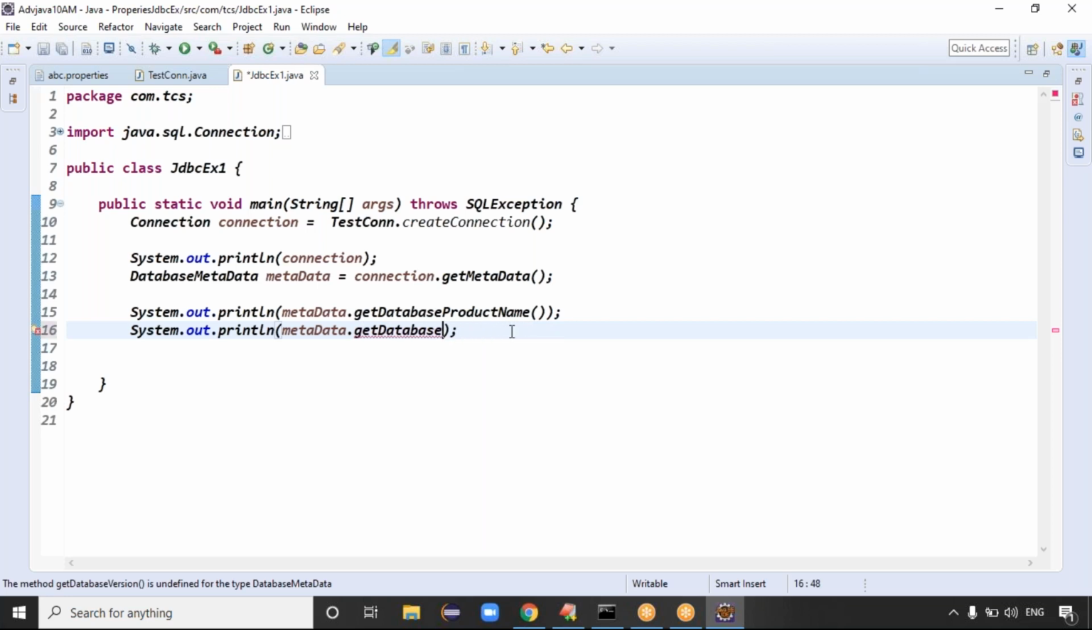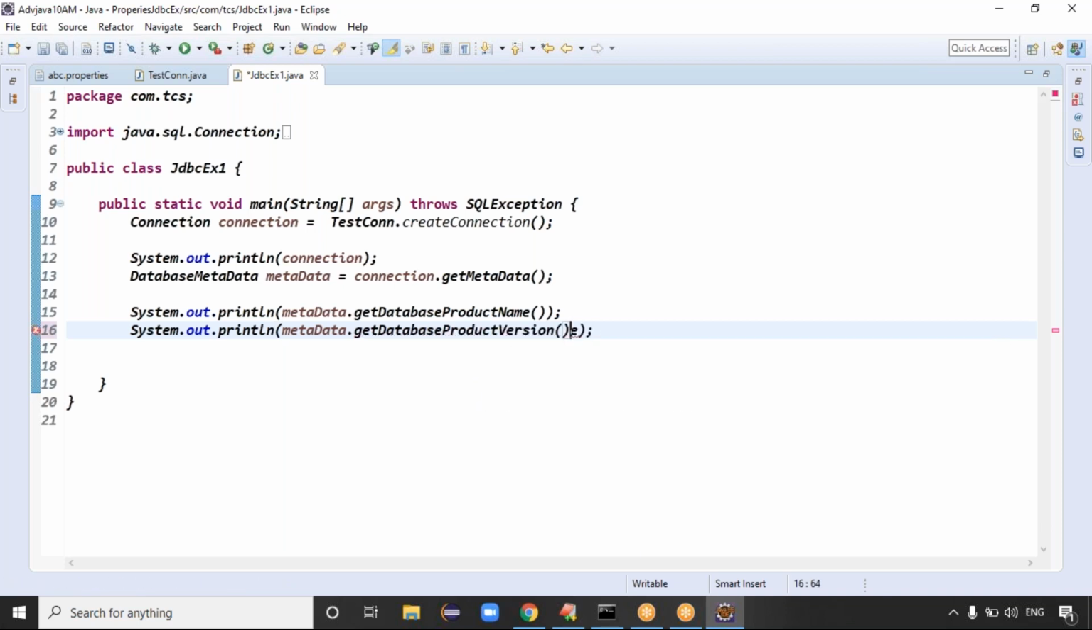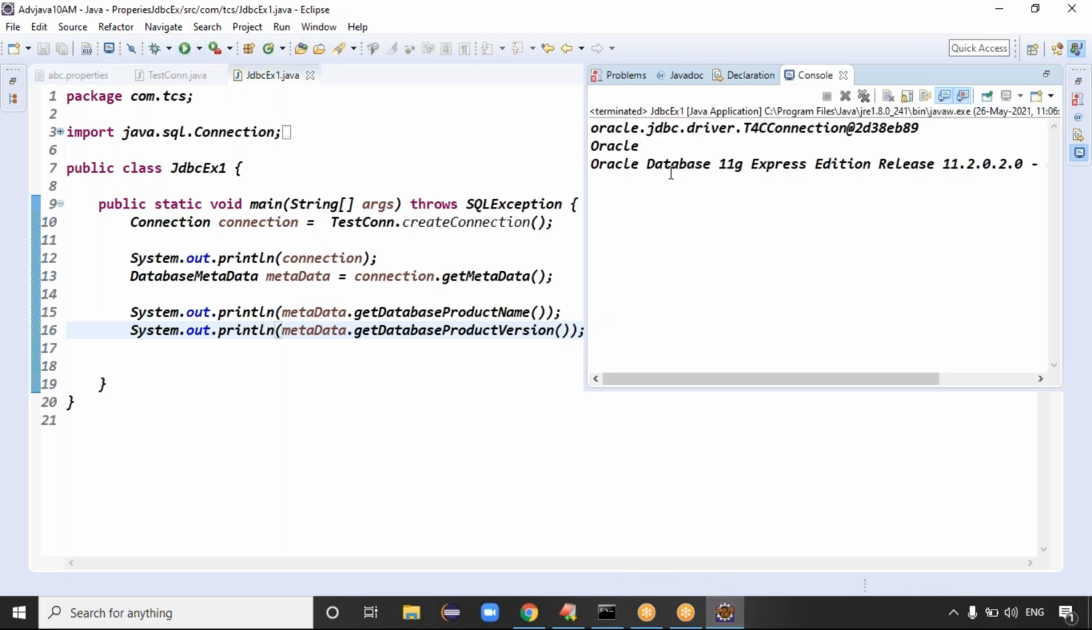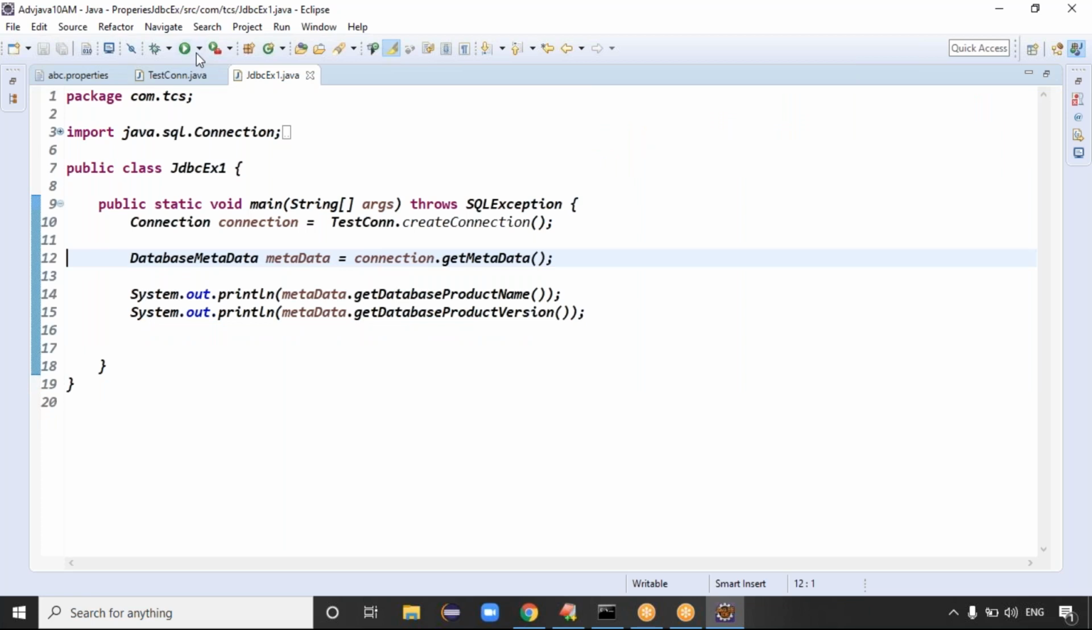Yes, the get database product version method is there. That's it. You can simply run this code now. We got the output. We are printing the connection object, right? It's fine, we can remove this connection object and simply run this code again. That's the output now.